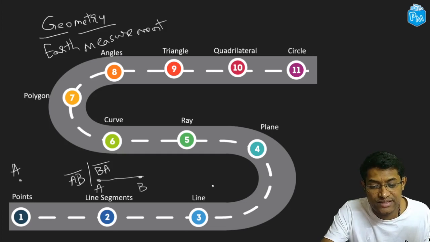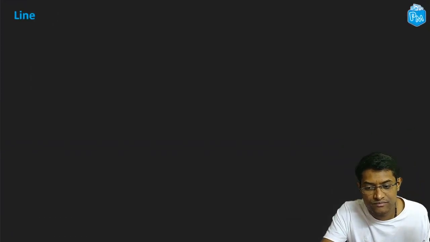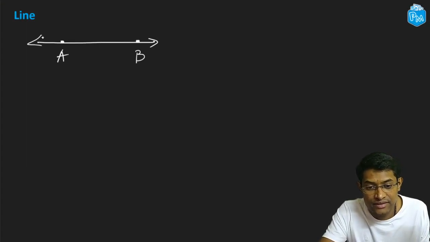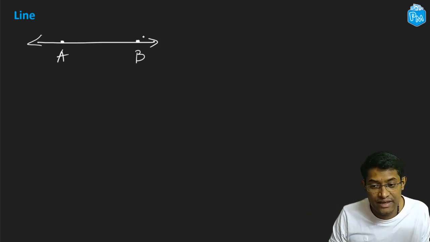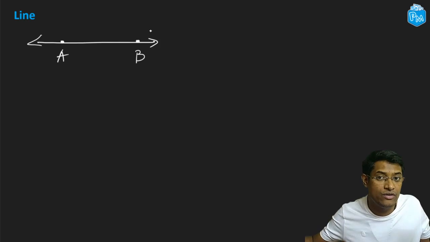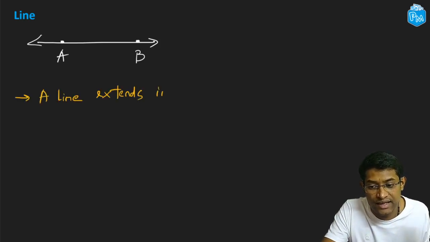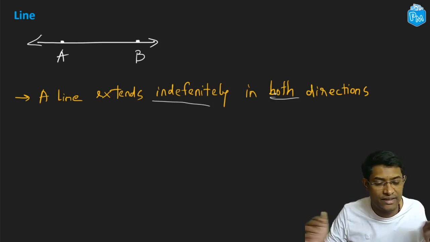All right. So we have covered these 2 topics. Let's get to the next topic and try to understand what is a line in geometry. All right. Now, say I have a figure like this. You can see that it's similar to a line segment. The only difference is that it does not end on both the sides. It keeps going forever on the left side and the right side. On both the sides, this straight line keeps going on and on forever. This type of a geometrical figure is what we call a line. All right. So you can see that a line extends indefinitely in both directions.